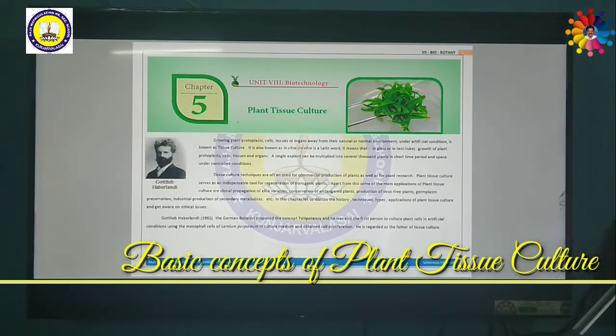So in this chapter we are going to discuss techniques, types, applications of plant tissue culture and become aware of ethical issues.